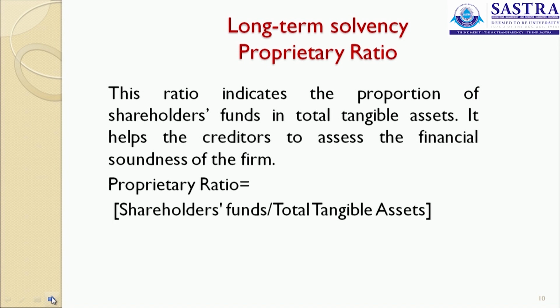Next is the proprietary ratio. Proprietary ratio is another form of long-term solvency. It is the proportion of shareholders' funds in total tangible assets. Tangible assets are the assets which can be touched and seen, all your physical assets like plant and machinery, land and building, stock, loose tools, fixtures, furniture, etc. It helps the creditors to assess the financial soundness of a firm. Shareholders' funds divided by total tangible assets. What is the total shareholders' funds invested in total tangible assets?